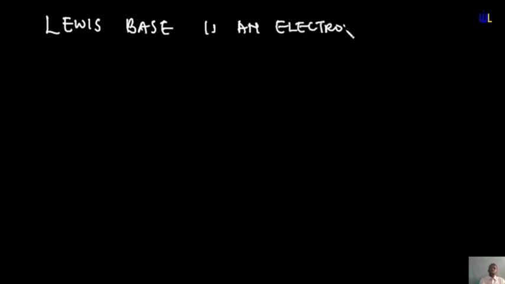Okay, having understood the different classes of amines, we are going to consider the basicity of an amine. Now, for us to understand this, we have to first understand what a base is. Now, there are three major definitions of a base, but the most important definition you need to know with respect to this is the Lewis definition. So what is a Lewis base? A Lewis base is any substance that donates an electron pair. So a Lewis base is an electron pair donor. So once you have a substance that has an electron pair to donate, automatically it's a Lewis base.